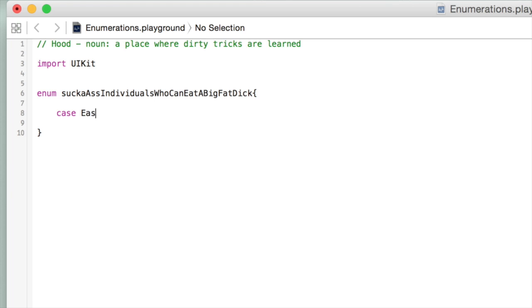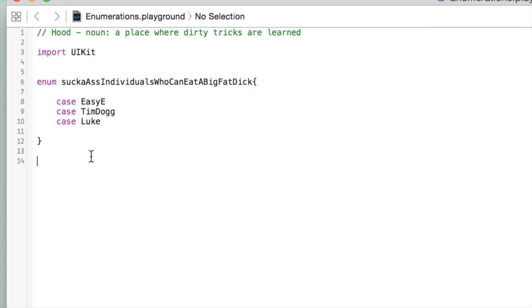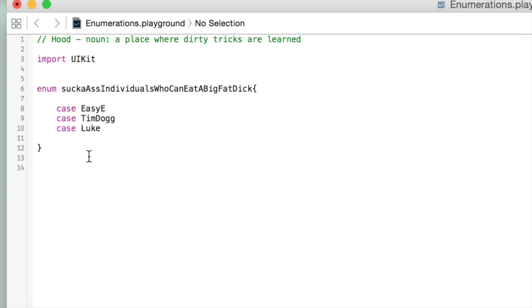So the first member, of course, is Eazy-E. The second member, of course, is Tim Dog, and Luke. Okay, and so we've effectively said the first member in the list is Eazy-E, the next one is Tim Dog, and then the third one is Luke. It is a complete list, which is to say that these are all of the sucka-ass individuals who can eat a big fat dick. There really isn't anybody else outside of this specific list.